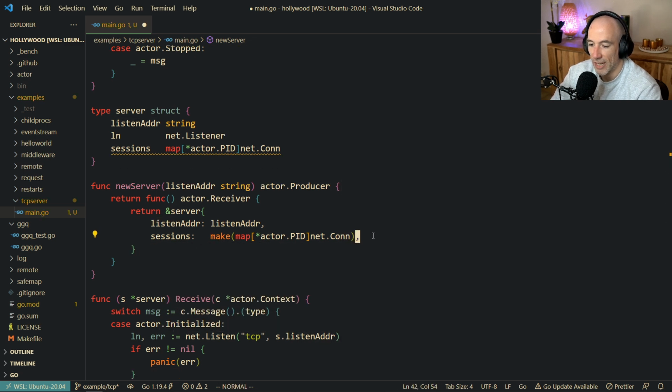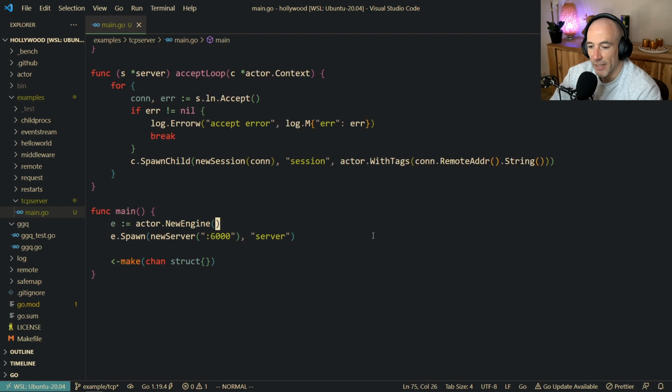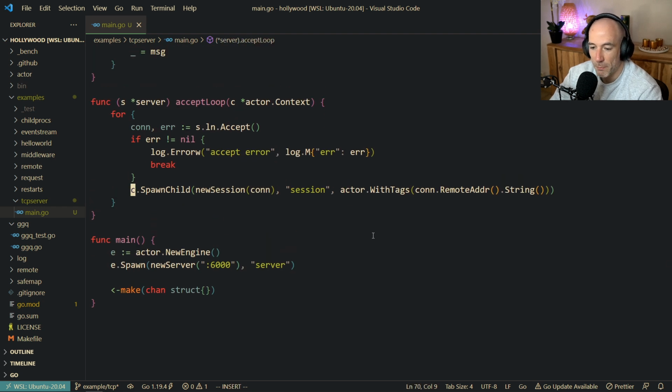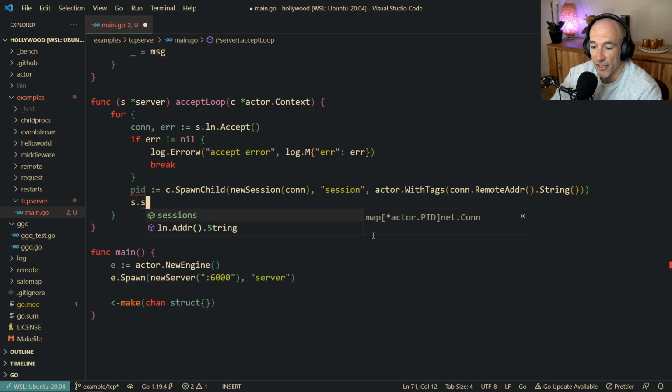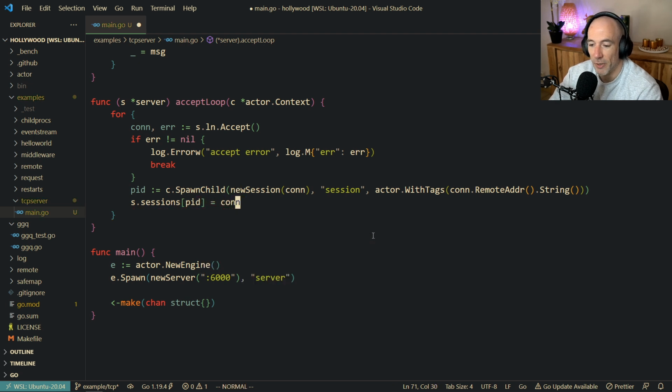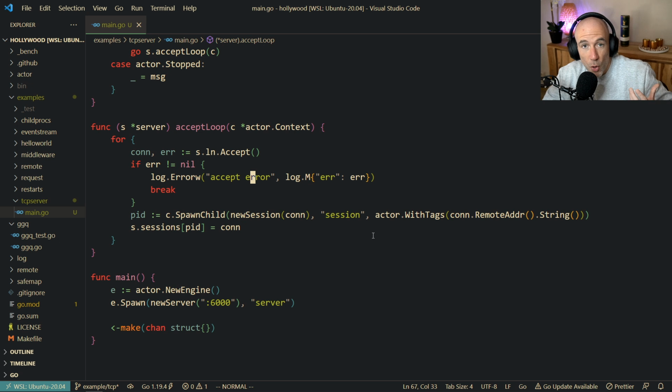Just like that. And then you could say something like, this is the pit. Each time we spawn, we're going to get a pit back. And then you could say as sessions, for example, pit is going to be con. But that's bad. That's really bad. Why? Because we are in a Go routine. So this map is not safe. And we need a lock. But locks are bad. A mutex is actually a bottleneck. It's not a sync.mutex, it's a sync.bottleneck, right?